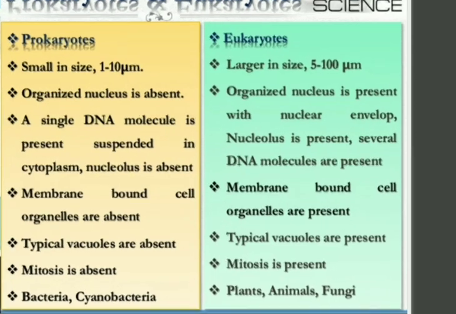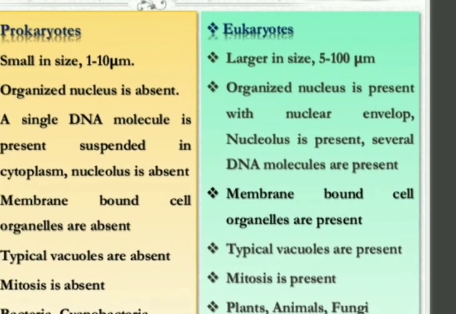So if we compare, these differences are very important from the exam view. Prokaryotic cells are small in size, from 1 to 10 micrometer. Then, an organized nucleus is absent, as I have told. That cell was not organized, it is embedded with other cell organelles. A single DNA molecule is present, suspended in cytoplasm. You know what is cytoplasm? The semi-fluid in which all cell organelles are embedded.